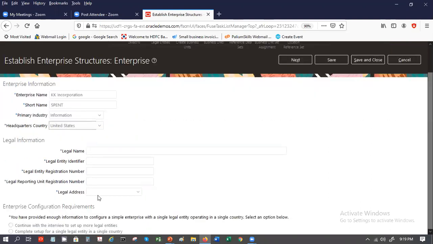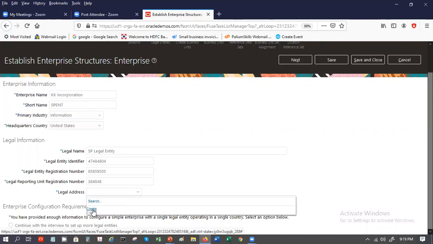Now, this is the legal employment information, legal name. Let's say we call it SP legal entity. Identifier is a unique number. Most countries will give you a legal number, so you can use that as a unique identifier. And then you need a legal address. You may search for it here if it is already created, or you can say create.